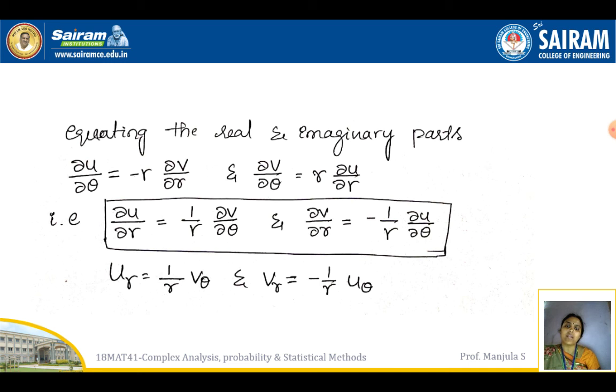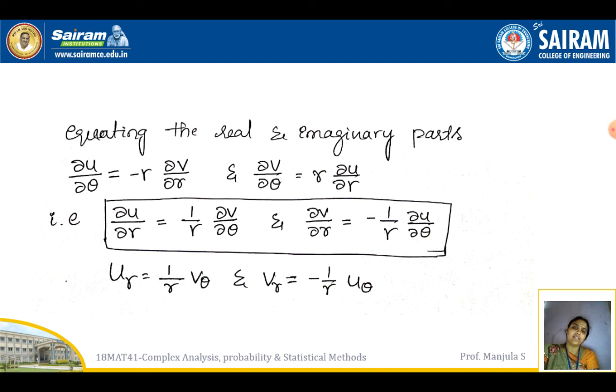Now we should write this in a standard form, that is ∂u/∂r equals 1/r into ∂v/∂θ, and ∂v/∂r equals minus 1/r into ∂u/∂θ. So this is the required equation. This is the CR equation in polar form.